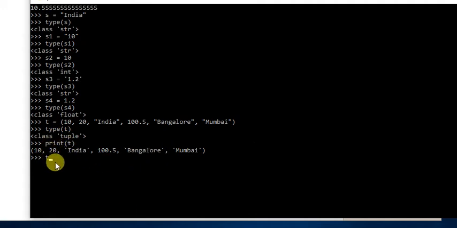Just type T and hit enter, and you will get this. We will understand all about the tuple in the next class when we start tuple. We'll go one by one through all the data types and deep dive into each particular data type. For today, it is just the basics of all the data types.